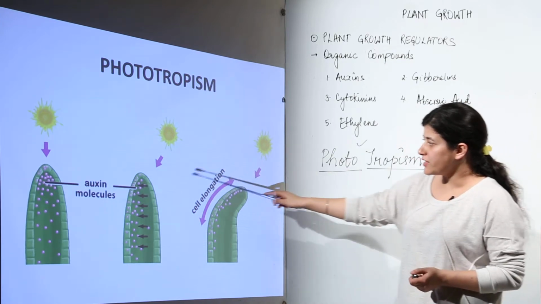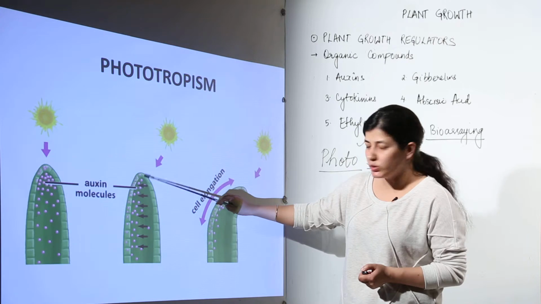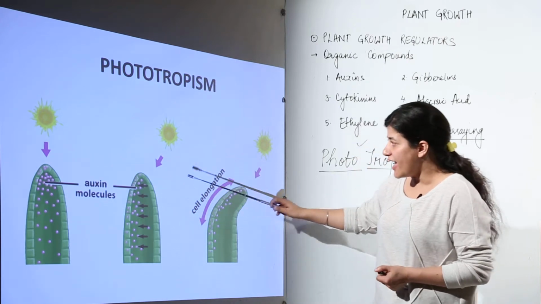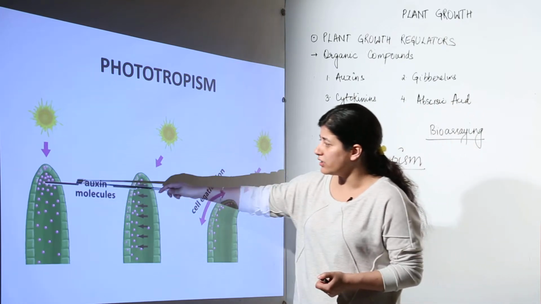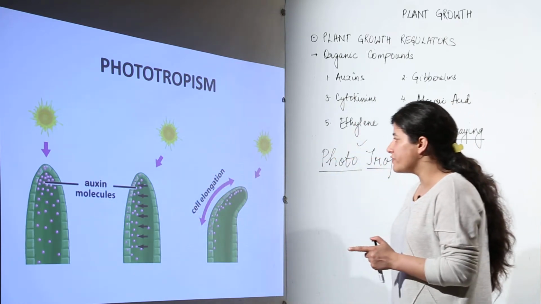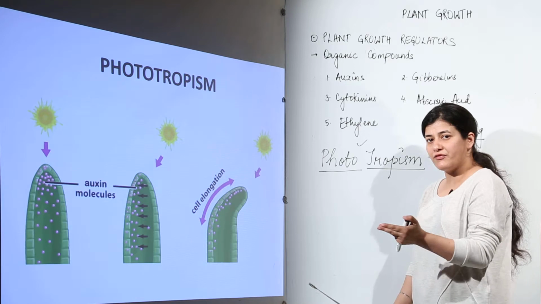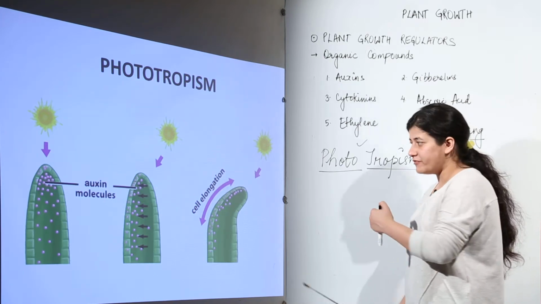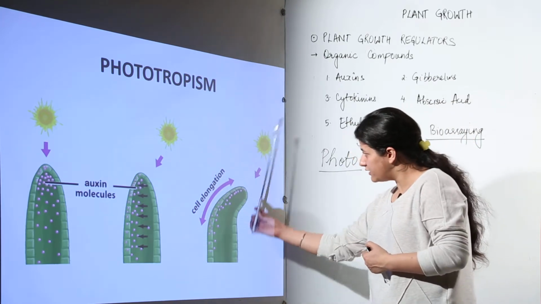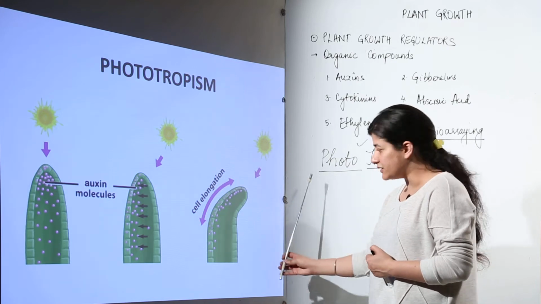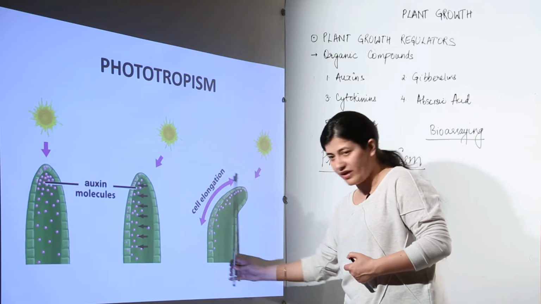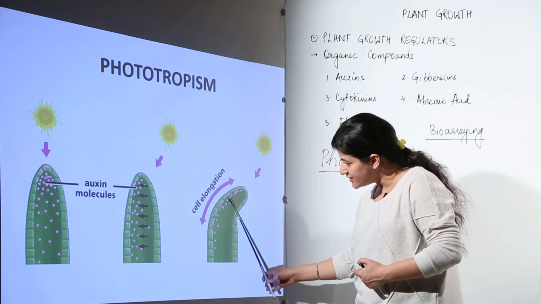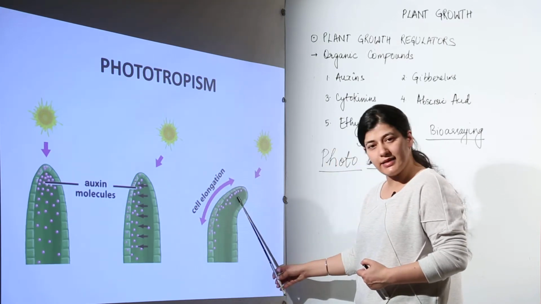This over here is the plant shoot tip, the apex of the shoot, and you see the shoot apex has a higher concentration of auxins. One thing you have to remember is that auxins always move away from light, sunlight. So if you can see over here, when the direction of the sunlight is tilted, the auxins have moved away. That means they have moved towards this side, and over here we see cell elongation.